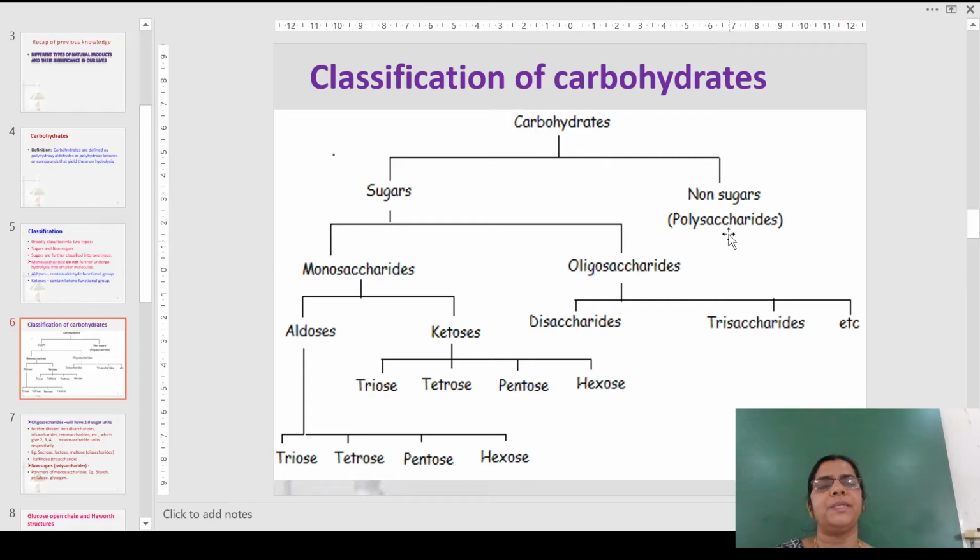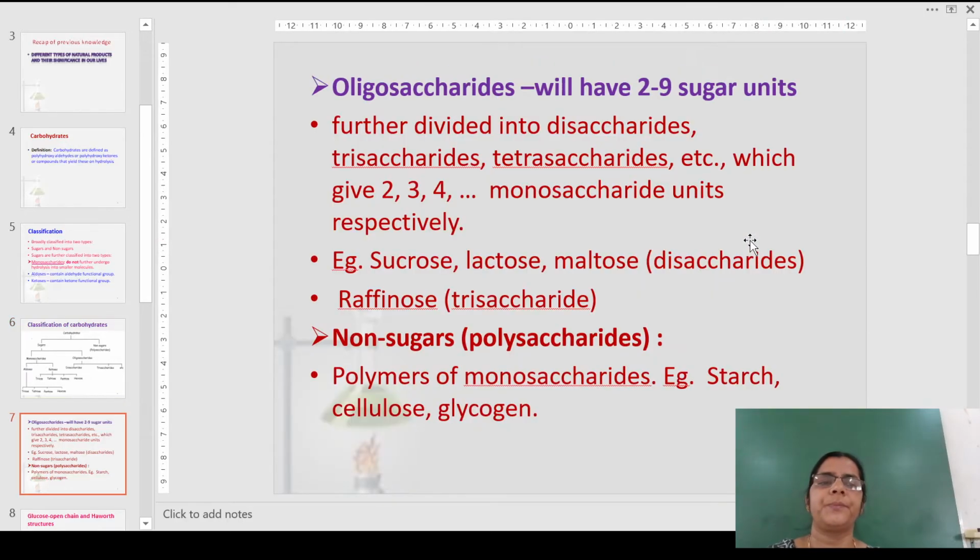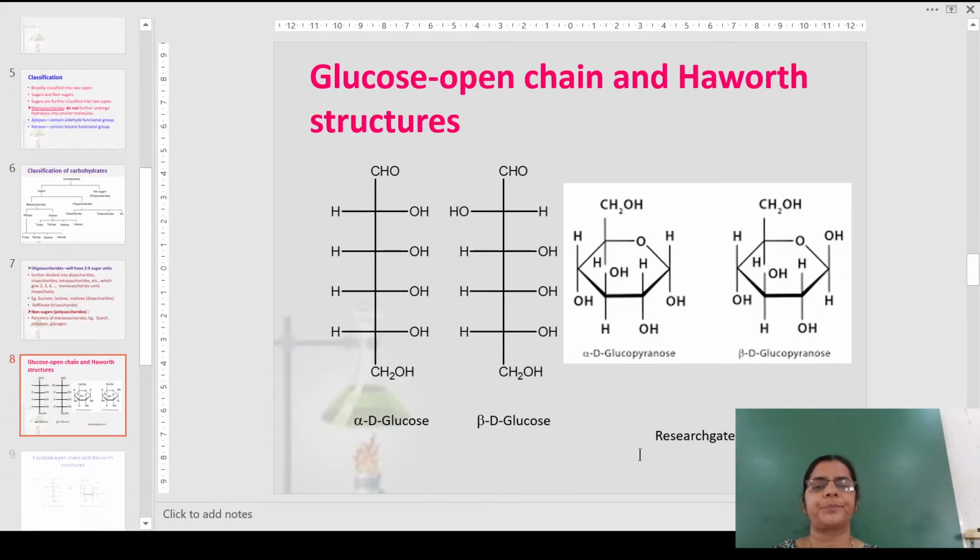And finally, we have polysaccharides, which will contain more than 10 monosaccharide units. Now oligosaccharides, as I said, they'll have 2 to 9 sugar units and they are divided here as shown. Non-sugars are the polysaccharides. They can have a huge number of monosaccharide units. Examples for polysaccharides are starch, cellulose, glycogen, etc.